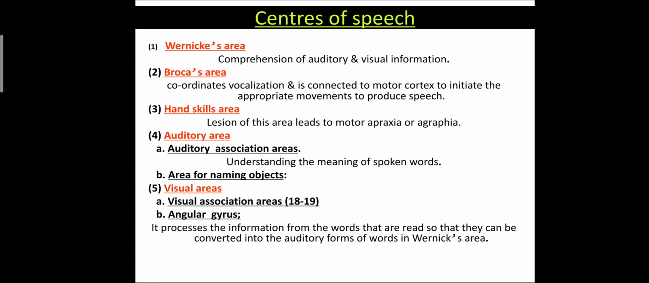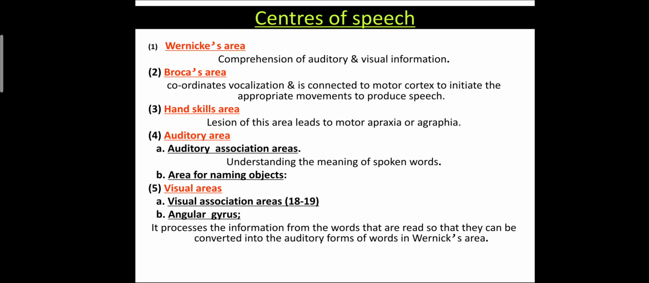Which are the various centers of the speech? So first is the Wernicke's area. That is for comparison of auditory and visual information. Second is Broca's area, that coordinates the vocalization and is connected to the motor cortex to initiate the appropriate movements to produce the speech. Then the hand skill area. So if a lesion of the hand skill area occurs, that leads to motor apraxia or agraphia.